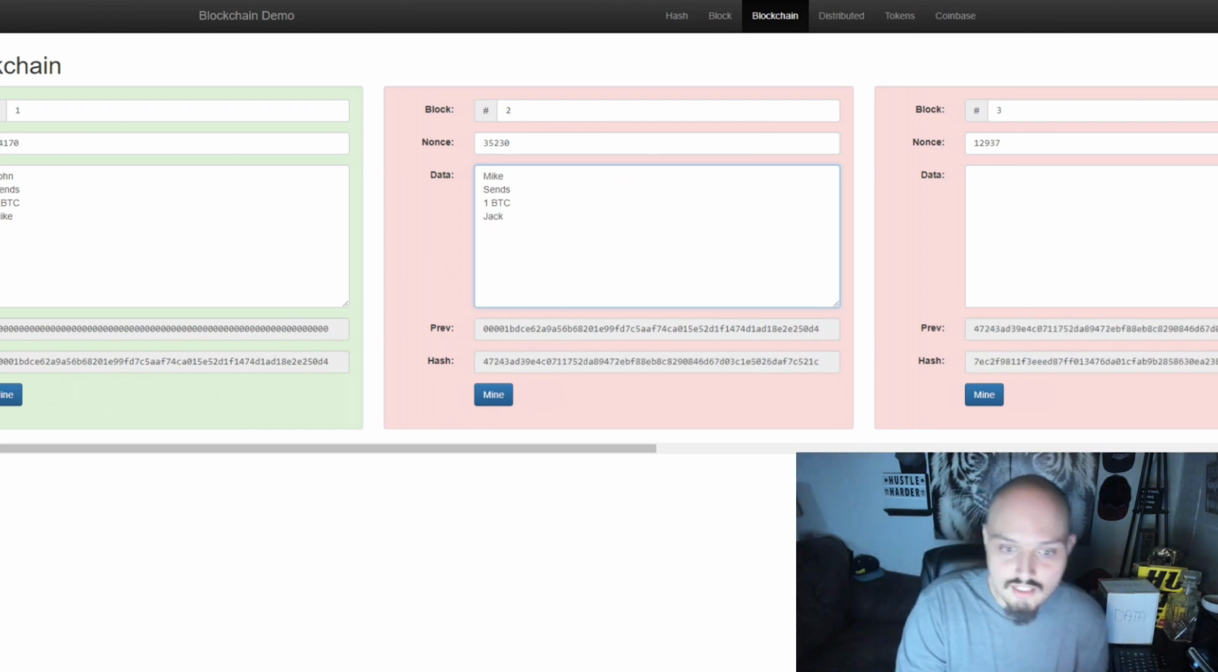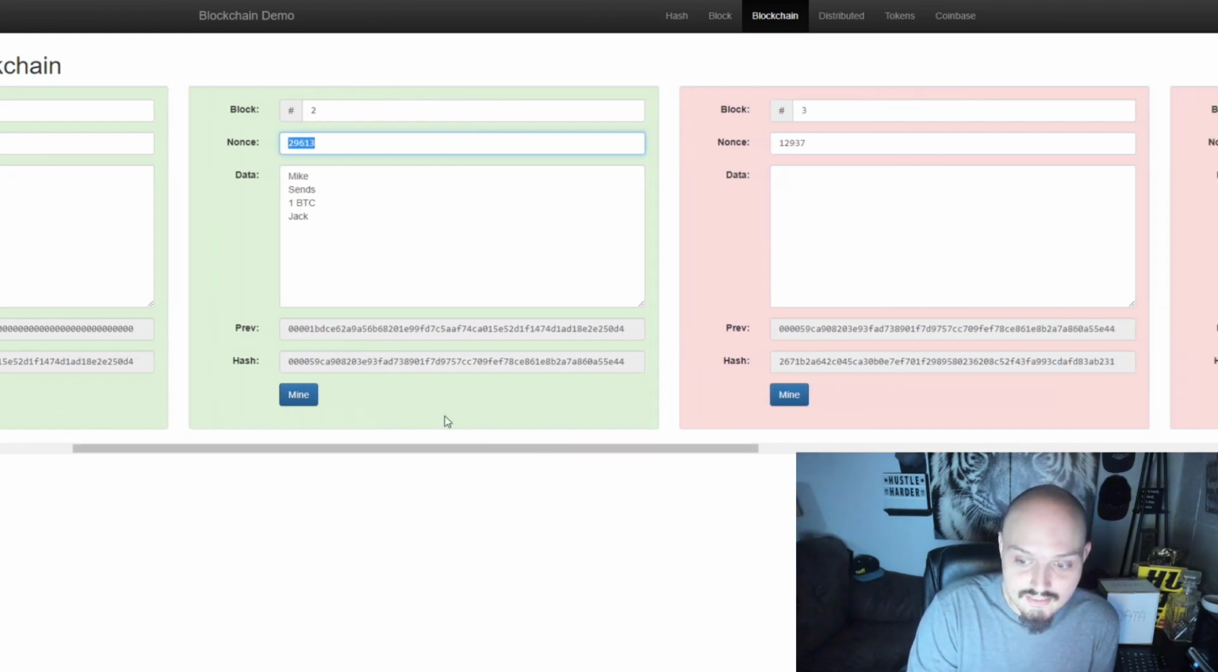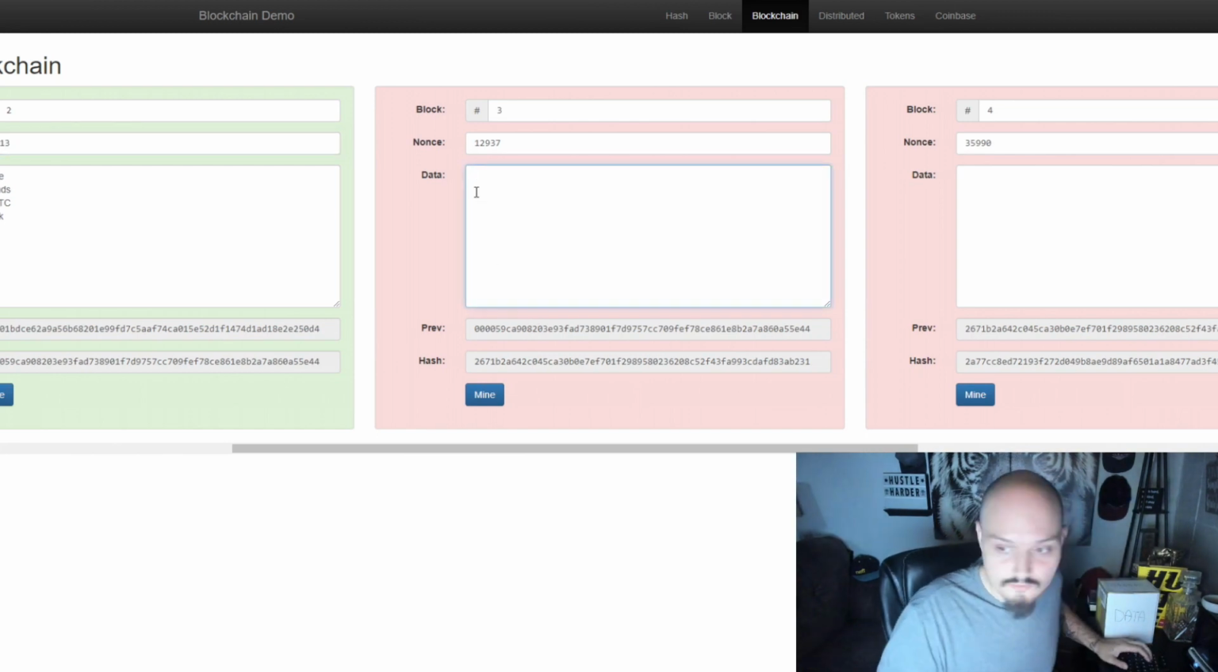So let's say Mike then sends one of those Bitcoin to Jack. Now we have John sent 2 Bitcoin to Mike. Mike then sends 1 Bitcoin to Jack, and we'll mine that. We will then get a nonce for this, which makes this readable. Once again, the hash that is our output from block 2 becomes the hash that is now our input for block number 3, and this just goes forward and forward.